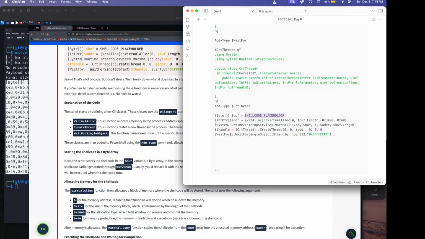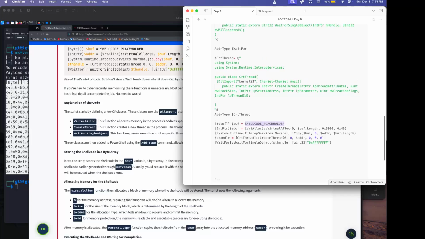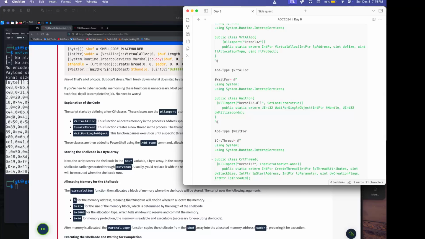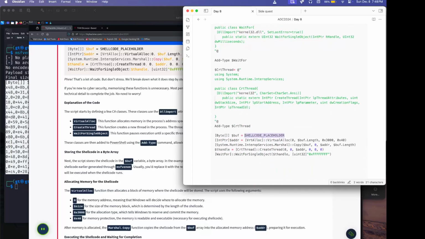What was that? Uh-oh. Wait. VirtualAlloc. Do we have to go back to that? Where are you? Uh, yeah, right there, right? VirtualAlloc 0. I don't see the buff size. Where do you see buff size here? I see buff length.